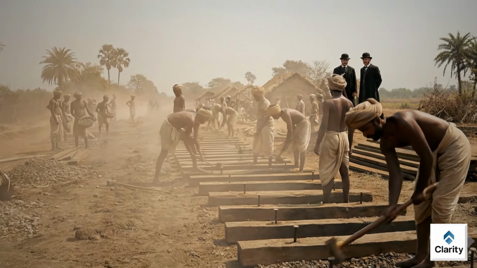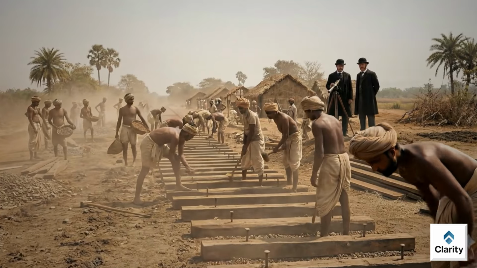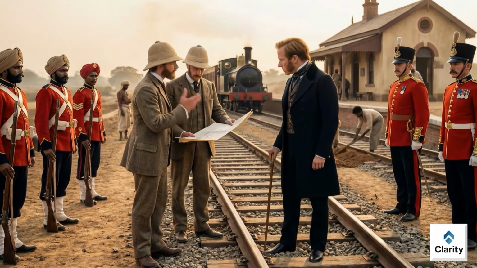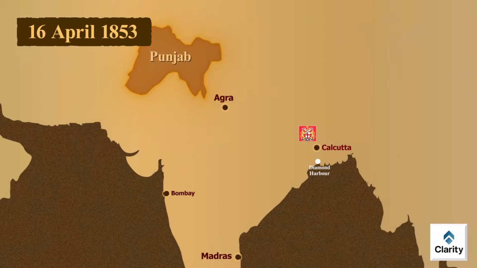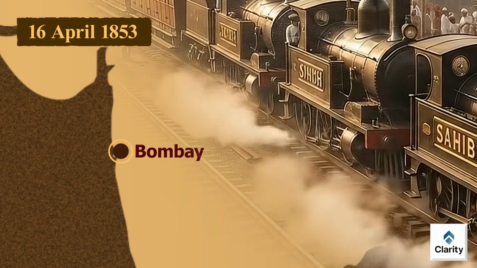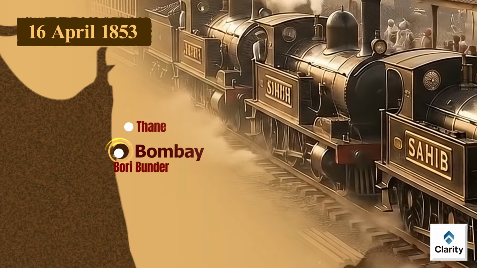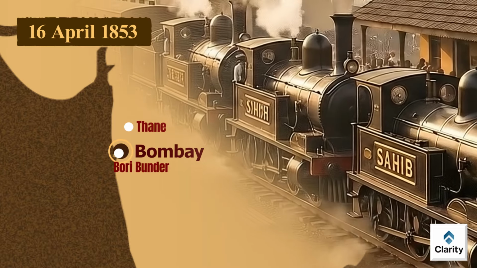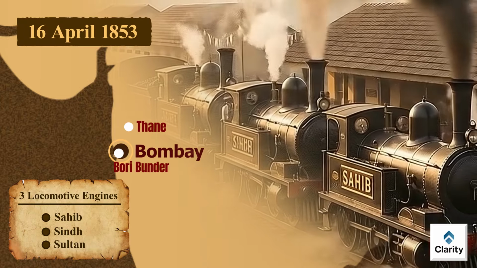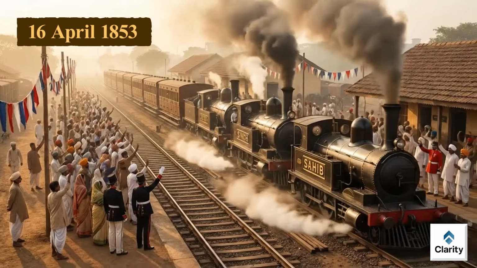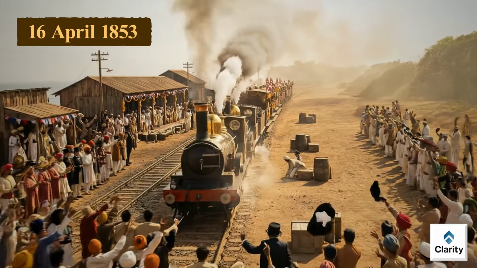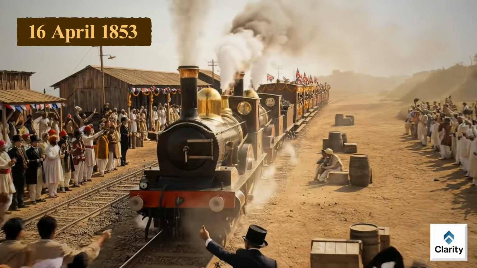Work begins. Tracks are laid day after day. Dalhousie monitors the railway project very closely. Then comes the historic day. 16th April 1853. In Bombay, India's first passenger train starts from Boribandar. It has 3 locomotive engines, Sahib, Sindh and Sultan. It makes its first journey of 34 kilometers and reaches Thane. And from that day, the great Indian railway story begins.